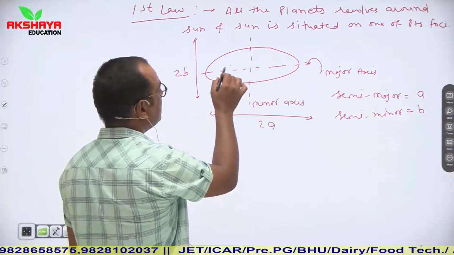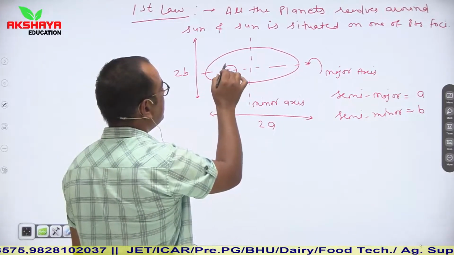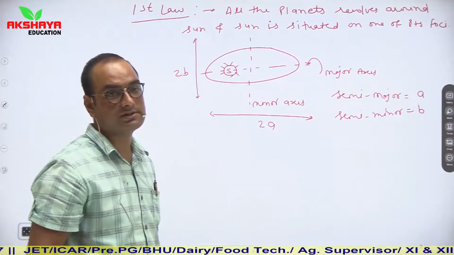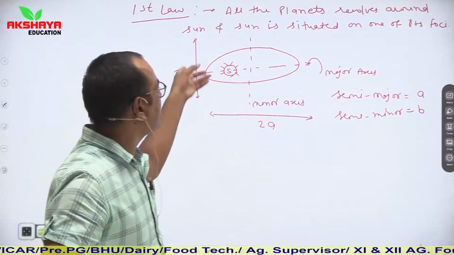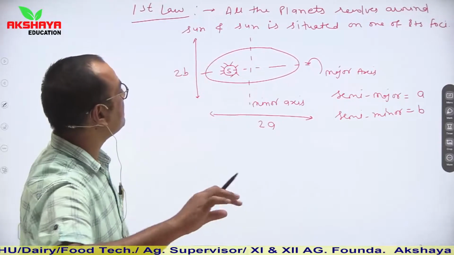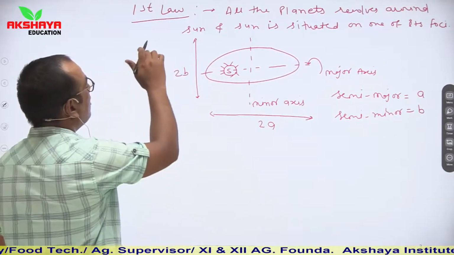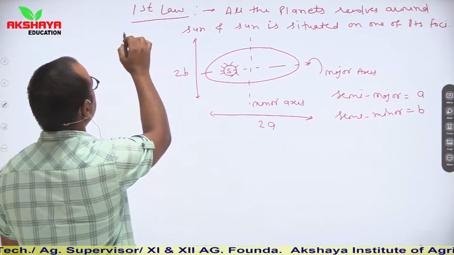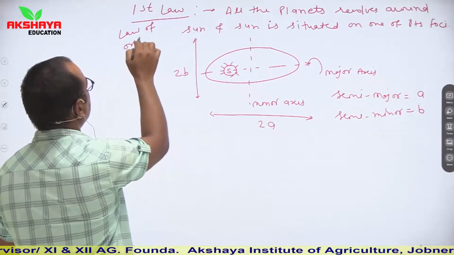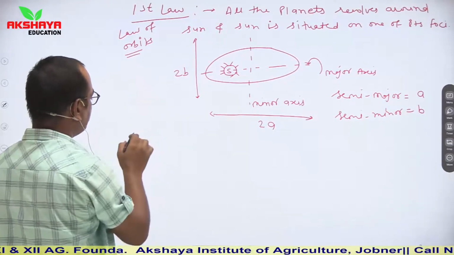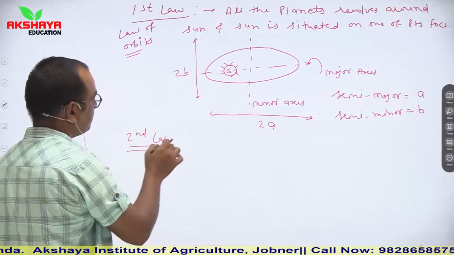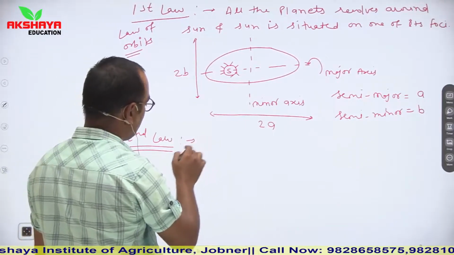Here first law is that sun is situated at its one of the focus. So let us say this is the focus where the sun is situated and planets are revolving around the sun in elliptical paths. Clear? So this first one is known as law of orbits. Second law is known as law of areas.